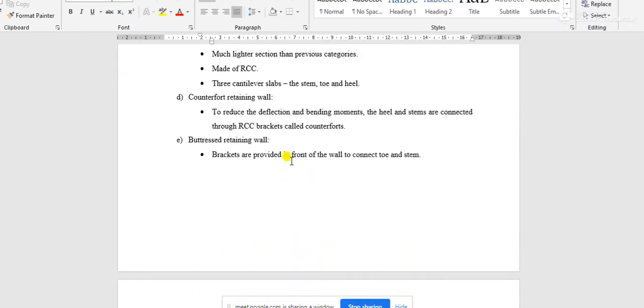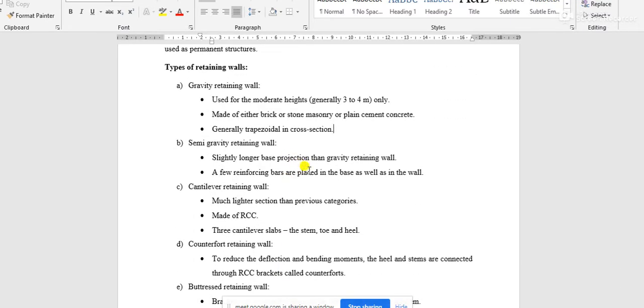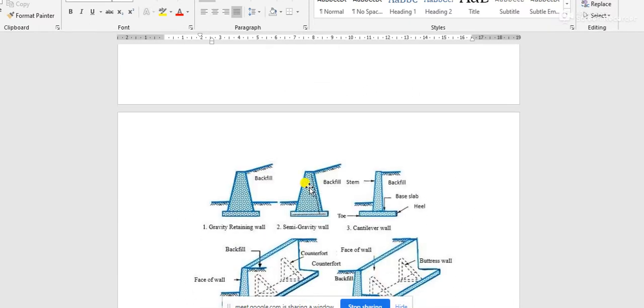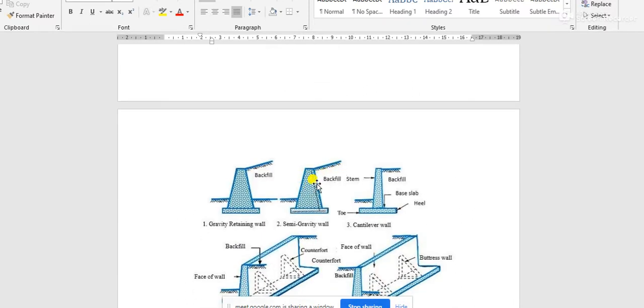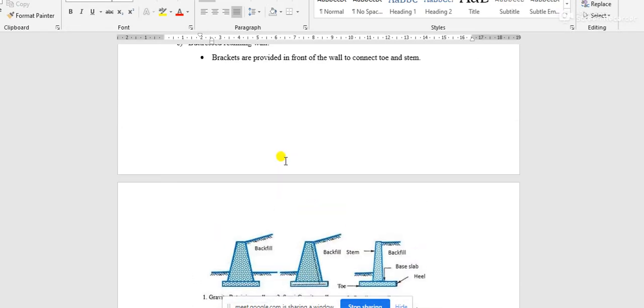Okay, and so obviously the semi-gravity retaining walls are made of RCC. In most of the cases, those are made of RCC. In some cases, when the earth pressure subjected on the retaining wall is not very high, reinforcement bars may be avoided, and only the base plate can counteract that much earth pressure that is subjected on the wall.